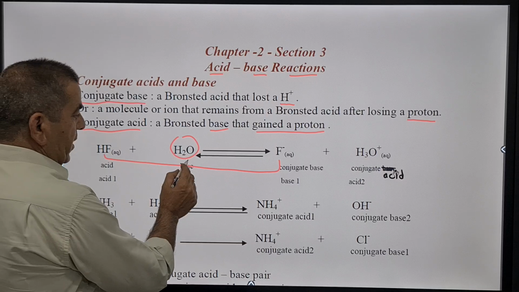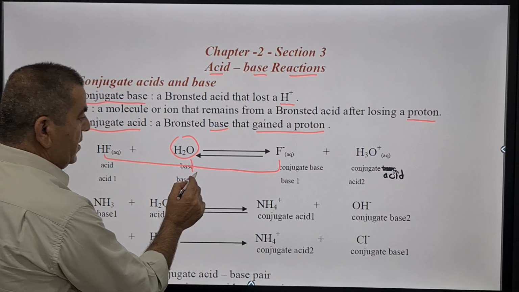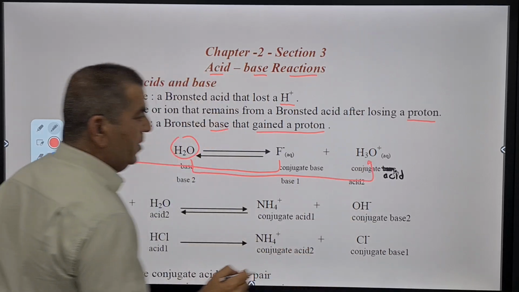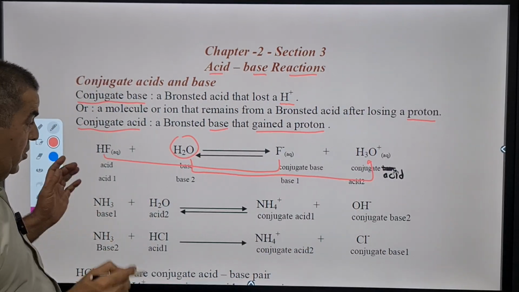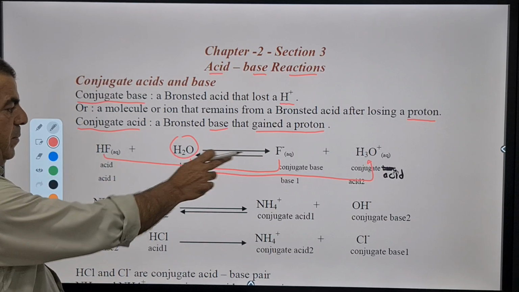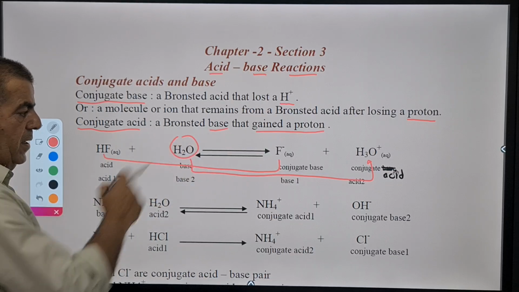Also, water reacts as a base and has its own conjugate, which is H3O. So we have two conjugate pairs: hydrofluoric acid with fluoride, acid and base, and water and hydronium, base and acid.